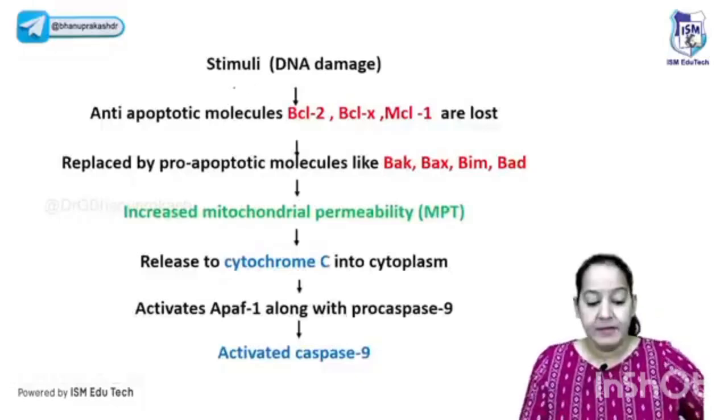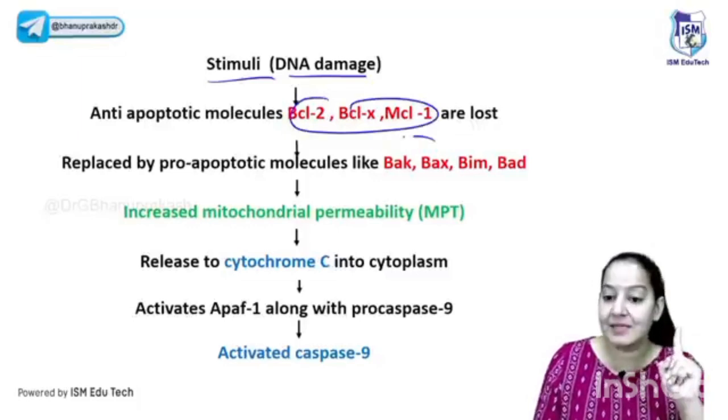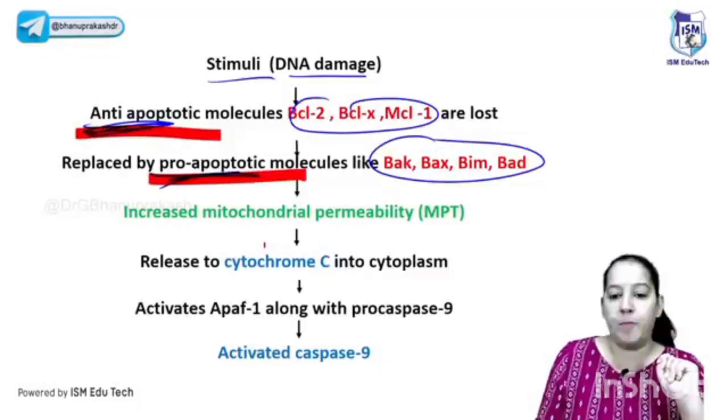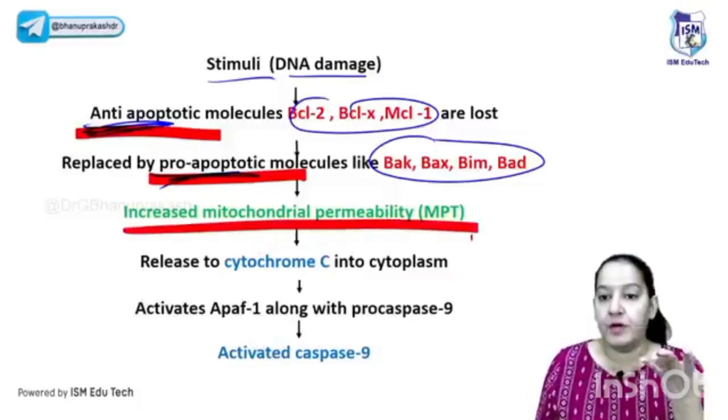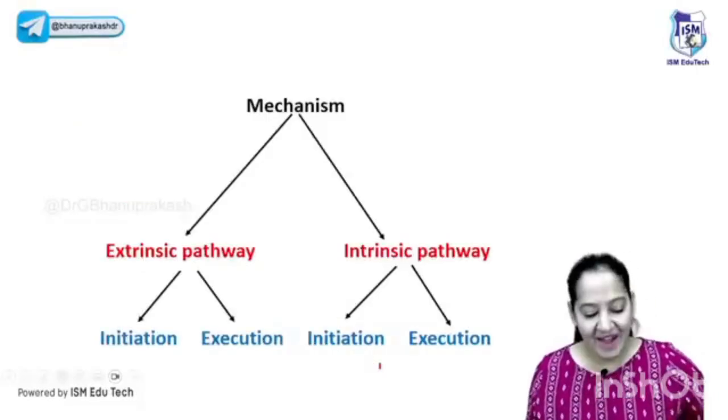Okay. So whenever the stimulus is given, the stimulus is the DNA damage. On receiving the signal, the mitochondria replace the anti-apoptotic proteins with pro-apoptotic proteins. The pro-apoptotic proteins open the door. So cytochrome C leaks out. After coming out, it activates caspase 9. Say yes if you got it. So we are done with this also.